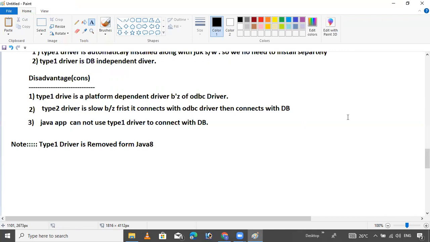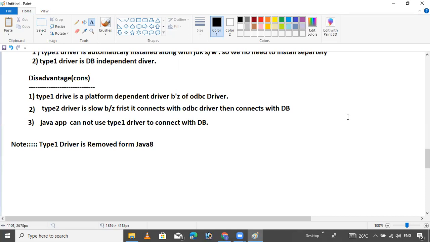I'm taking at least 2 days. Last 2 days we discussed only type 1 driver in JDBC. Now type 1 driver is completed. Don't miss the next session. In the next video, I will show you the steps to connect with the database using a Java application, establishing the connection, query execution, and all these things in depth.